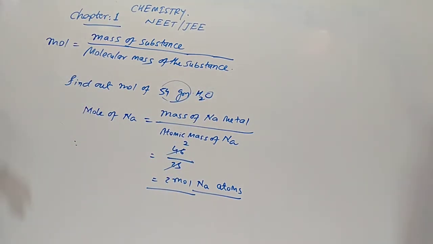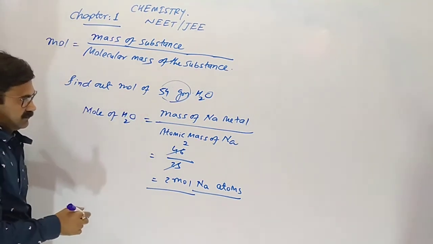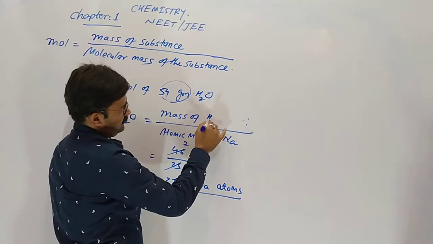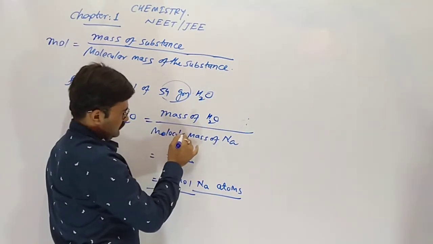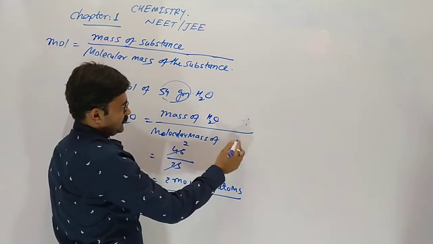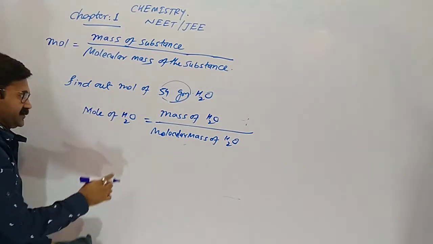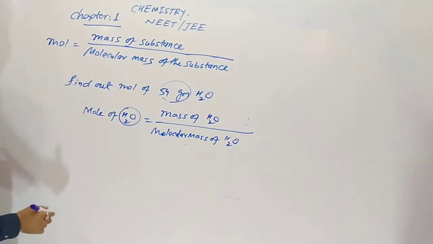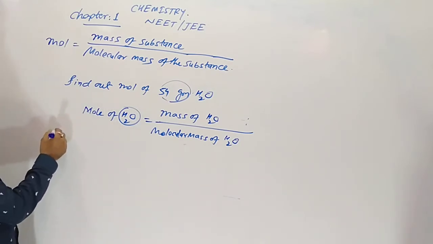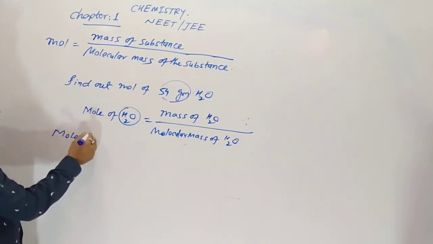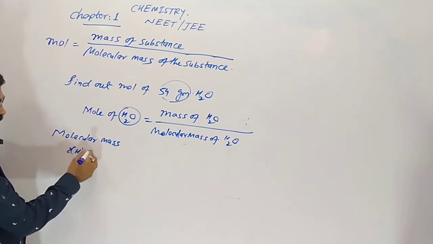First of all, mole of water equals mass of water upon molecular mass of the water. Understood? Because our substance is in molecular form, to define moles of water we first have to define the molecular mass of the water.